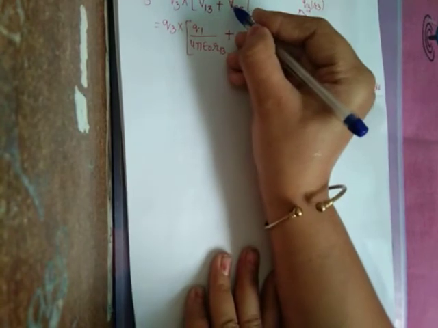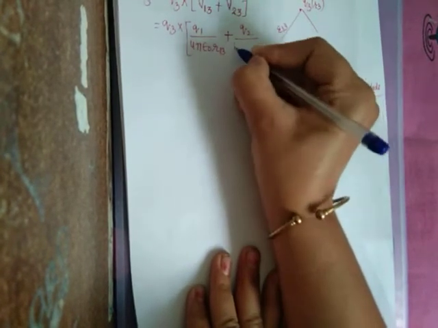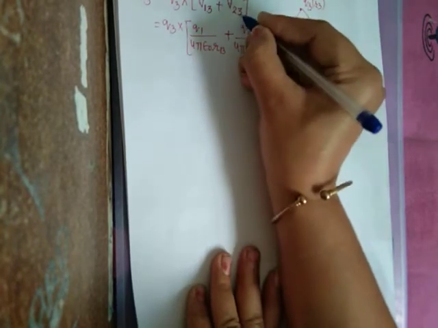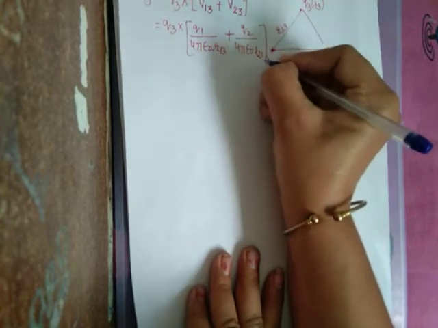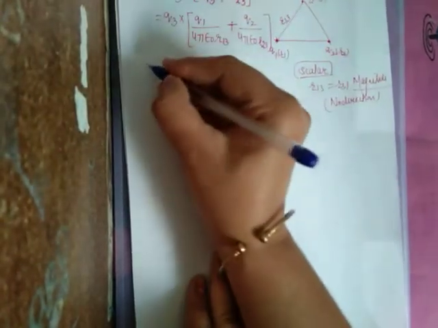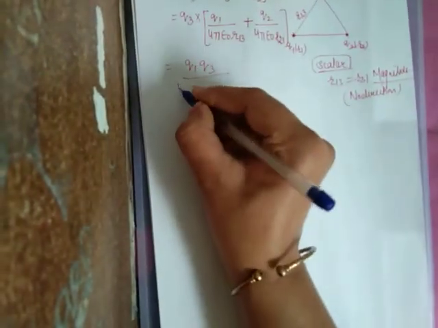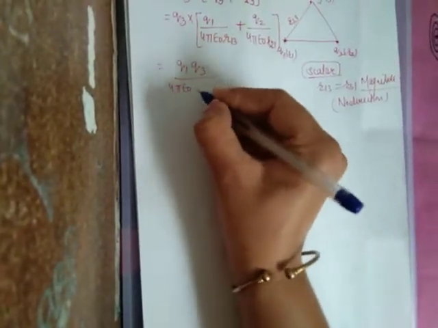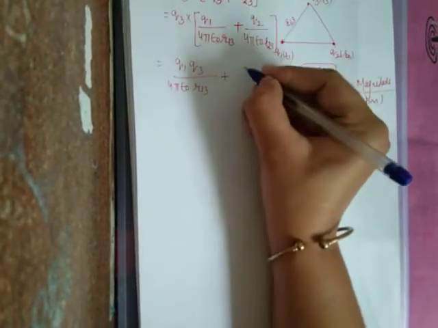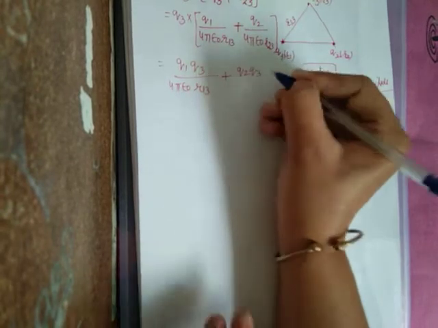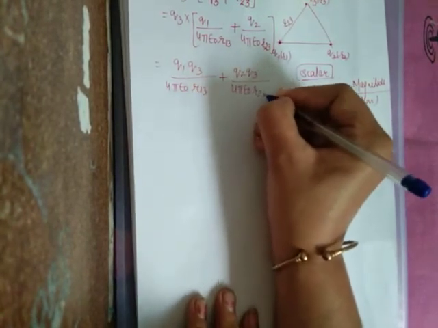What about the potential due to the second charge at the third charge location? It will be R23. Now combining this we will get Q1 Q3 upon 4 pi epsilon naught R13 plus Q2 Q3 upon 4 pi epsilon naught R23.